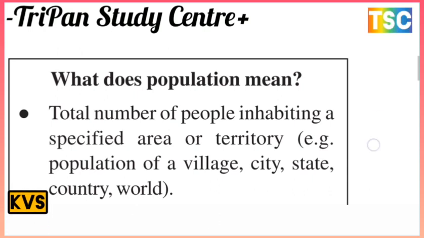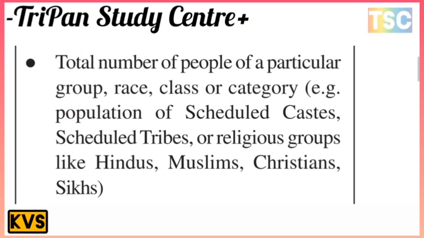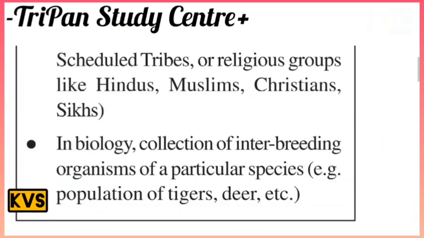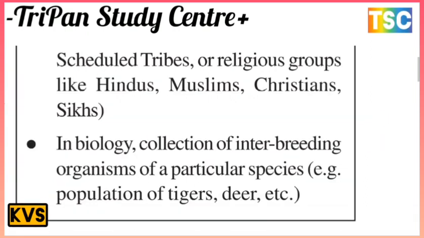The next meaning: the total number of people of a particular group, race, class, or category. For example, the population of scheduled castes, scheduled tribes, and religious groups like Hindu, Muslim, Christian, Sikh. And the last meaning is in biology, a collection of interbreeding organisms of a particular species, for example, the population of tigers, deer, etc.